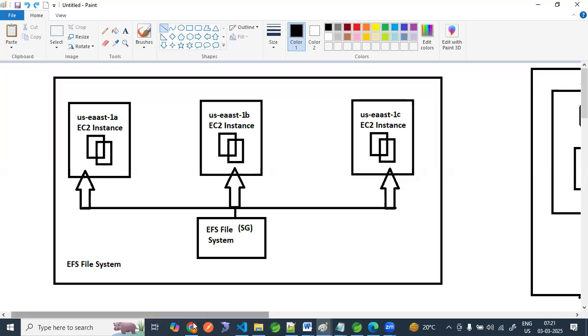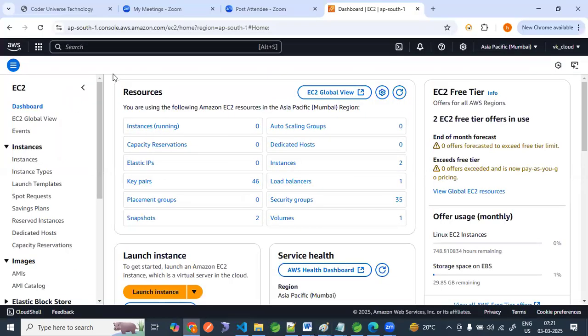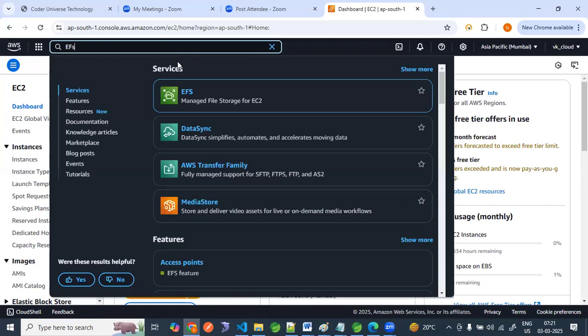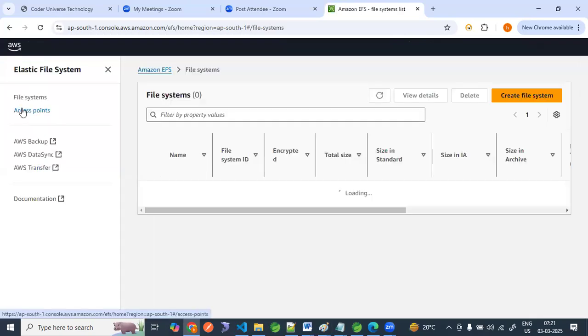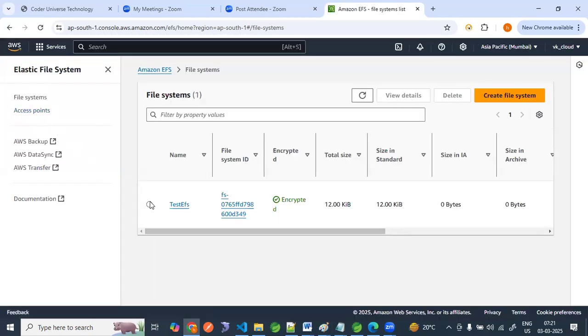Now first we will go to our dashboard. I have logged in to my EC2. We will search EFS. See, what is showing? EFS file system.